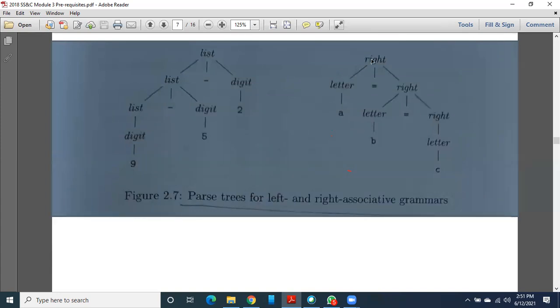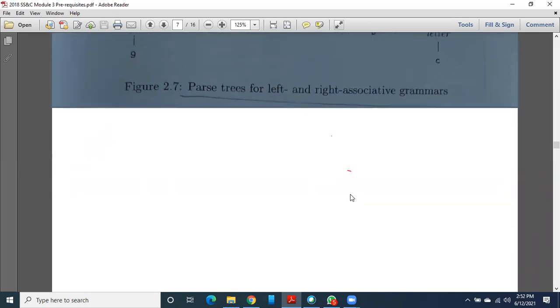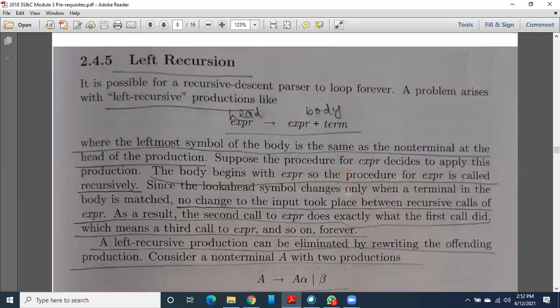Right is the start symbol, and it may be in this form: letter equal to right, and again this right is a letter equal to right, and that right is nothing but a letter. So here A equal to B, B equal to C. C will be assigned to B first, and B will be assigned to A. Are you understanding, guys? So this is about left and right associative grammars. Just understand the precedence and associativity, and based on that, start drawing your parse tree or syntax tree. Then let me move to left recursion.